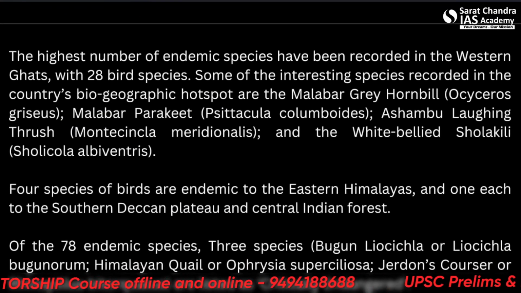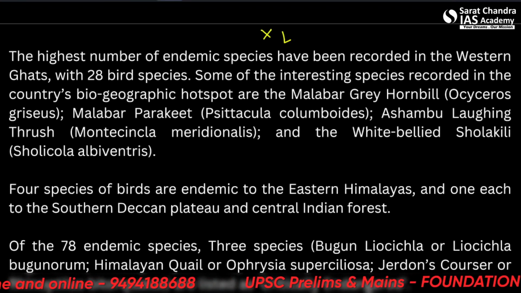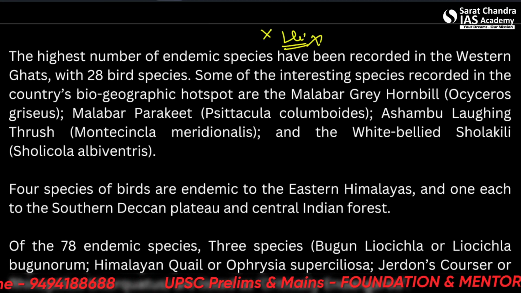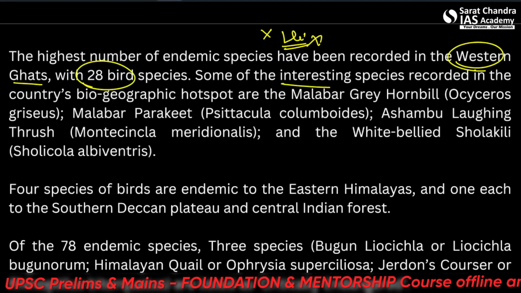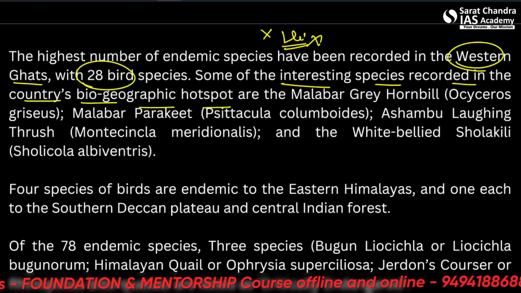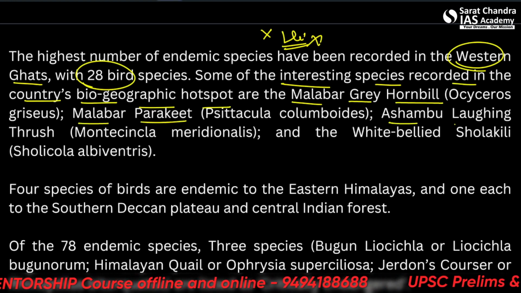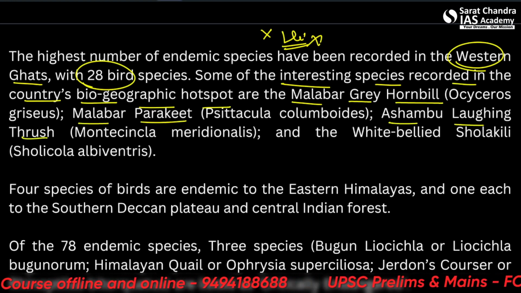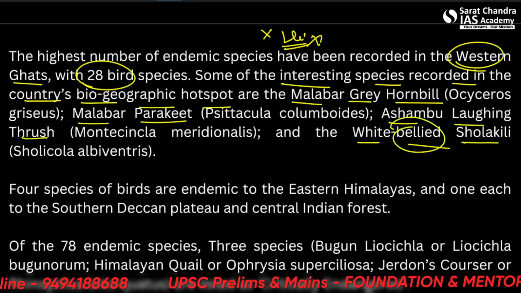Okay. So the highest number of endemic species, they are not in the Himalayas. When the option comes, we get confused. It is in the Western Ghats with 28 bird species. Some of the interesting species recorded in the country's biogeographical hotspot are the Malabar grey hornbill, Malabar parakeet, Ashambu laughing thrush, and the white-bellied sholakili. See, again, bellied has come.